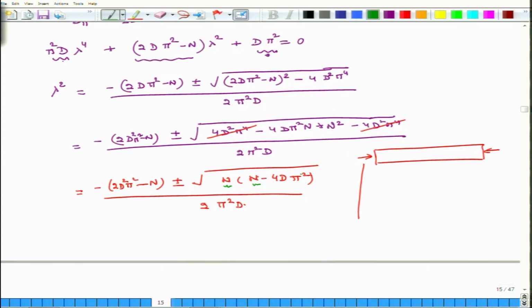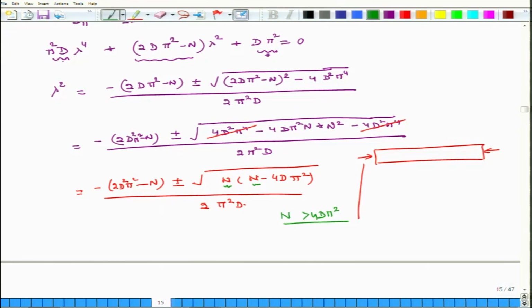Okay. This will become a positive non-imaginary root only when N exceeds 4D pi square. So, the plate will start buckling only once N exceeds a certain number, because otherwise the wavelength lambda will be imaginary, because lambda square will be imaginary.